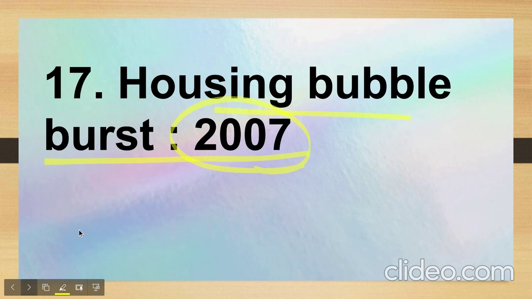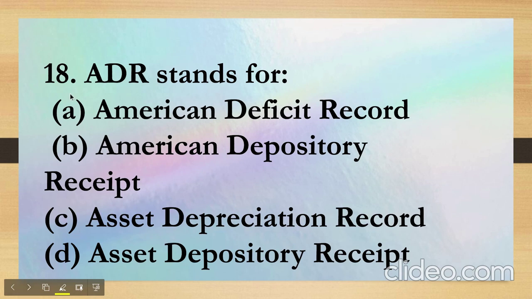Those questions can also be asked. This was asked in December 22, and it was a important question. That's why. Now, ADR stands for American Depository Receipt. That would be the correct answer. It is given in the back of the chapter, right?